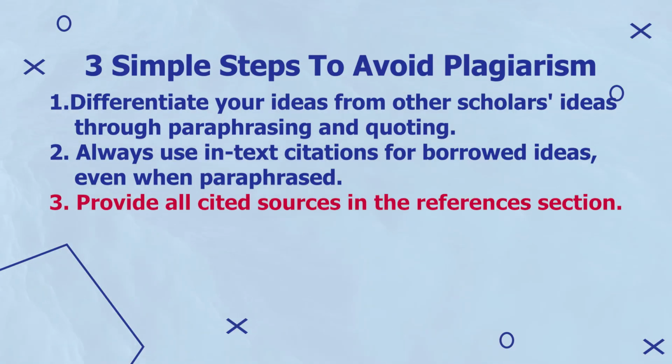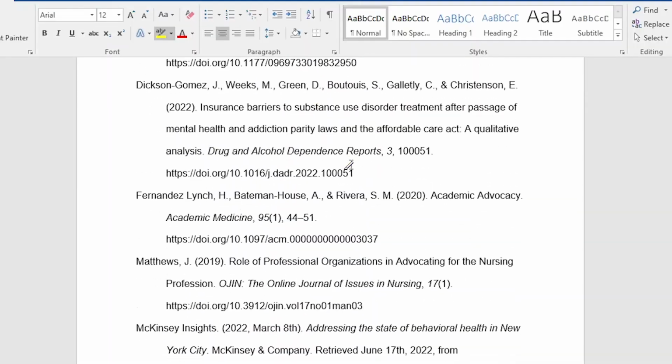The third way you can avoid plagiarism is to provide all cited sources in the references section. After you provide an in-text citation, it's important to provide bibliography entries of the original sources in the reference section. All cited sources in your work should therefore be noted down in the reference section. Using research tools such as Zotero makes it easy to place in-text citations and to automatically generate all bibliography entries. Make sure you check out our video on how to use Zotero, which provides a complete guide for